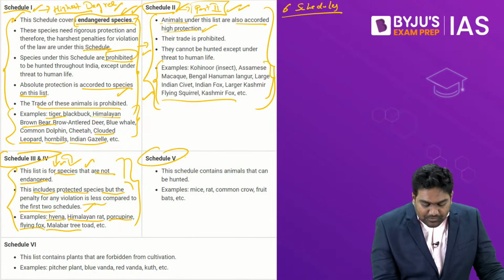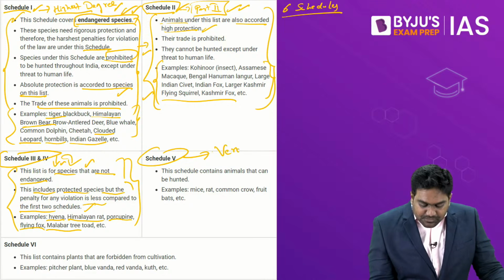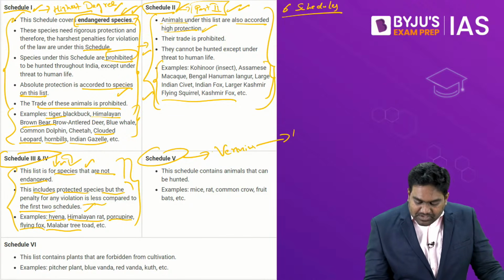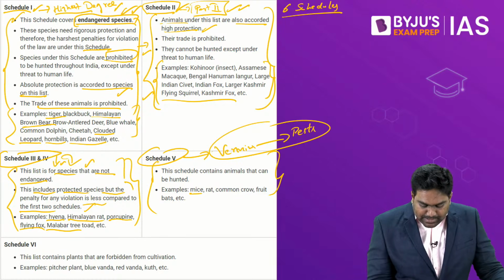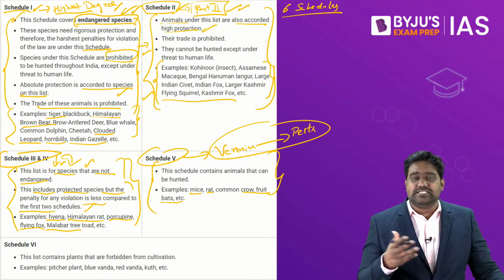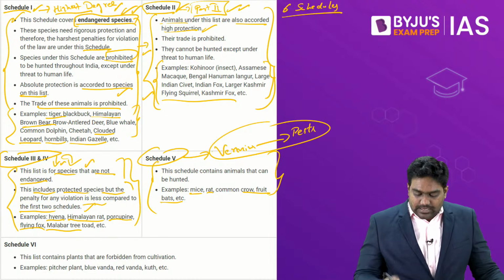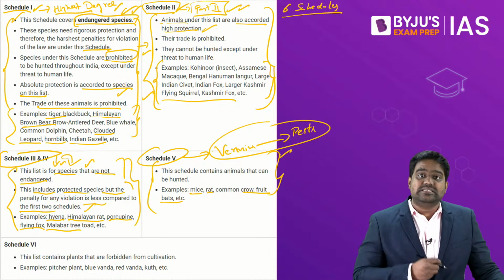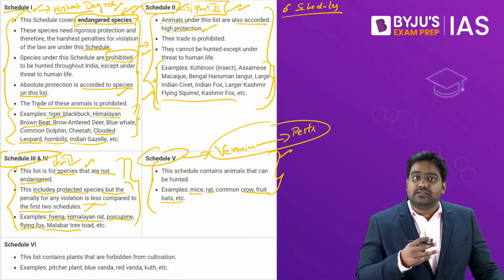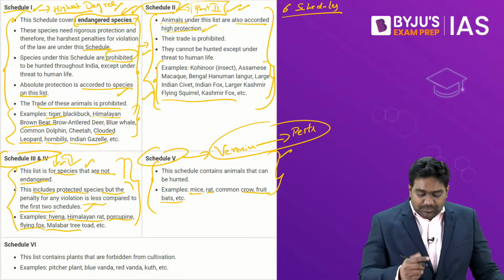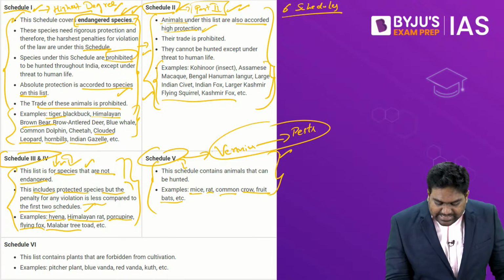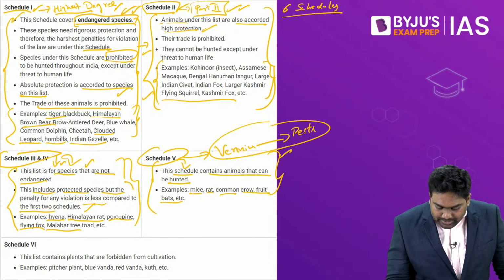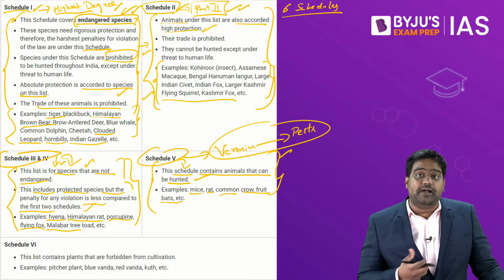Then we have Schedule 5 that deals with vermins, or what we call pests. Pests such as rats, mice, crows, fruit bats, etc. These are a threat to agriculture. These are a threat to human health. These are a threat to the ecosystem itself if their population explodes. So these vermins and pests can be eliminated, they can be hunted under the provisions of Schedule 5.